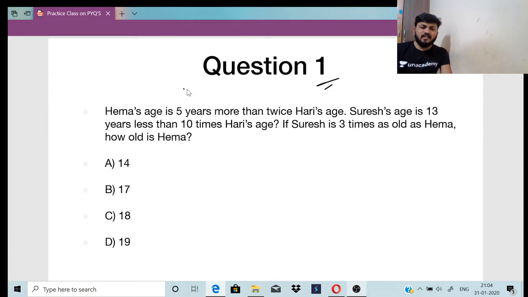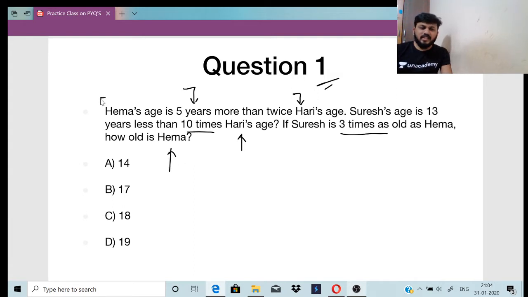Hema's age is 5 years more than twice Hari's age. Suresh's age is 13 years less than 10 times Hari's age. If Suresh is 3 times as old as Hema, how old is Hema?